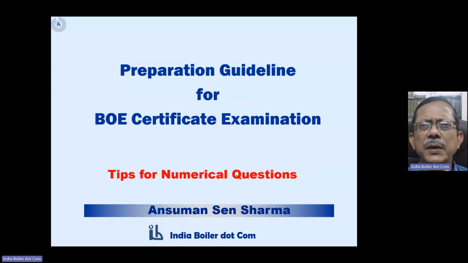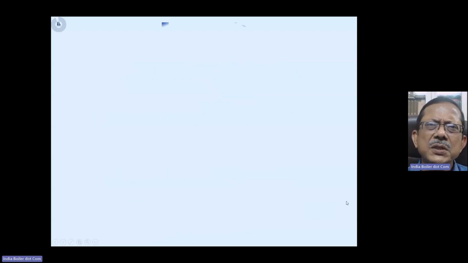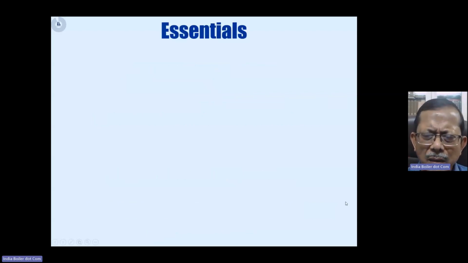But let me tell you that the type of questions being asked in BOE are not very difficult. There are some few types of questions which we have discussed earlier, coming from topics like the properties of steam, combustion, and such. So it's not very difficult to score.